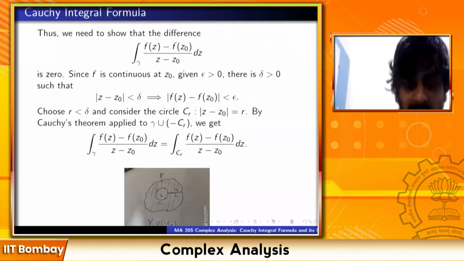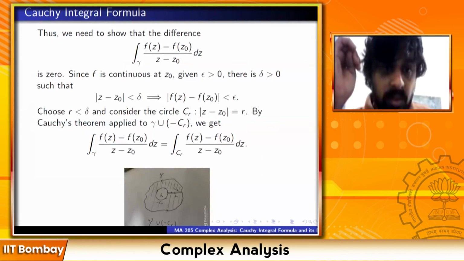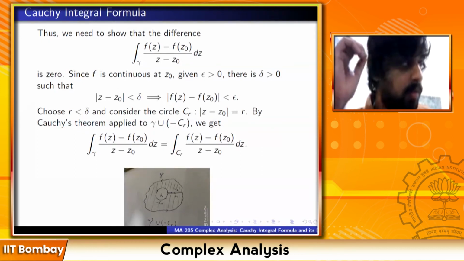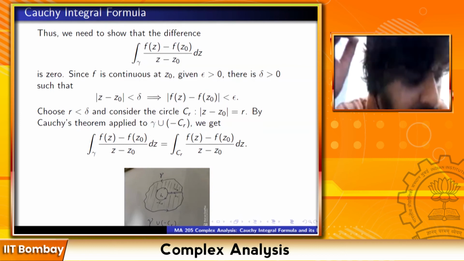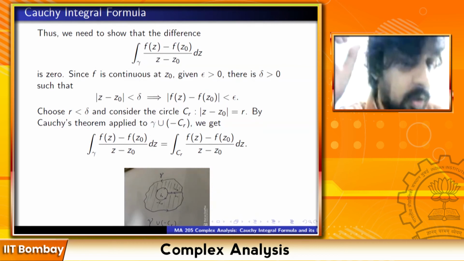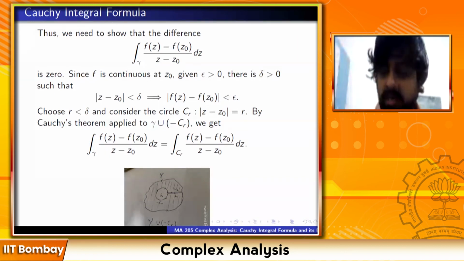Is this clear? If I take this path which I just explained, gamma followed by L1 followed by minus CR followed by L2, that's a contour which encloses the shaded region. But the shaded region has no poles. So the function is holomorphic on and inside that, and so the integral will be 0. Is this clear? This is just like we did in Green's theorem when we decomposed a bigger curve into a smaller curve. In M105 you probably did something similar.